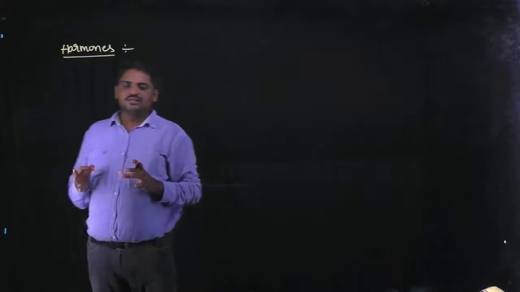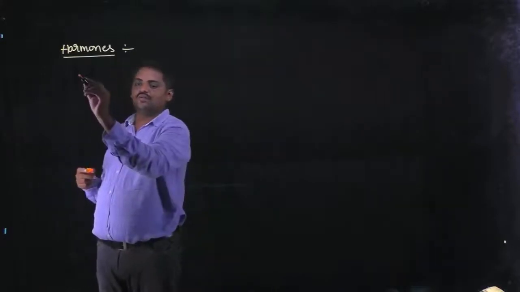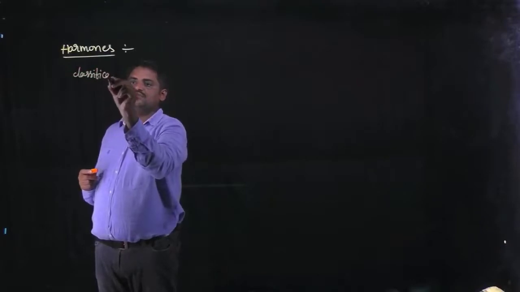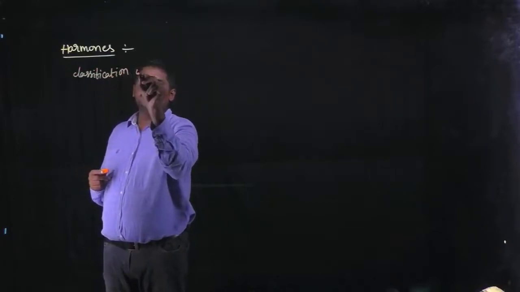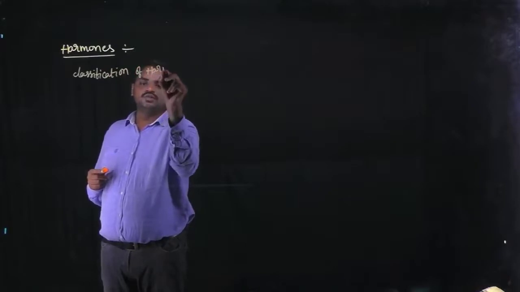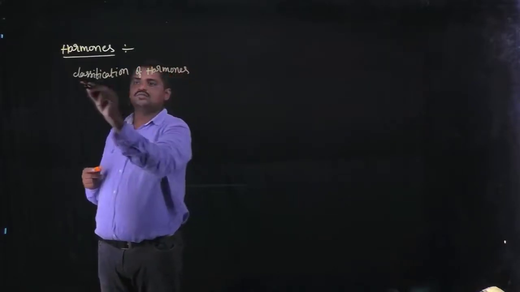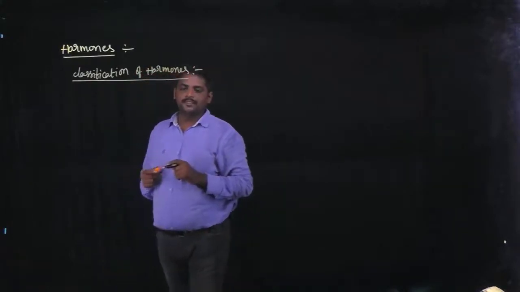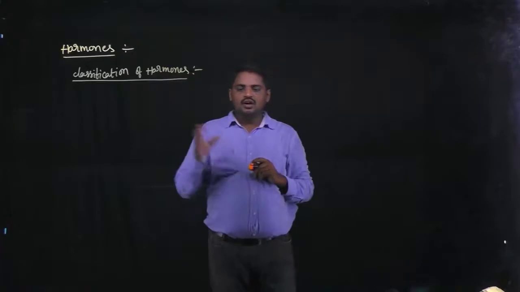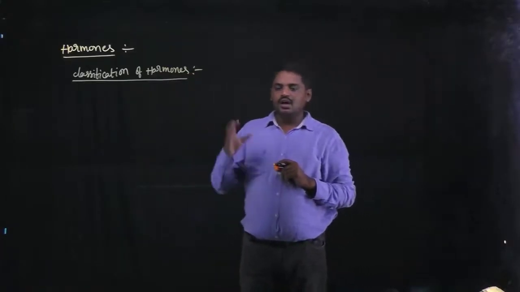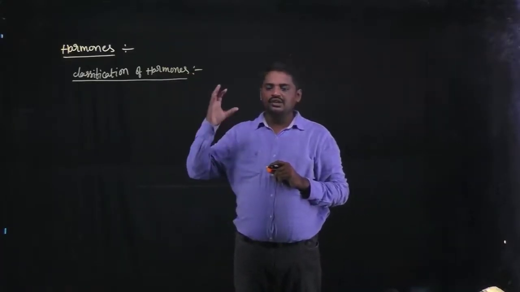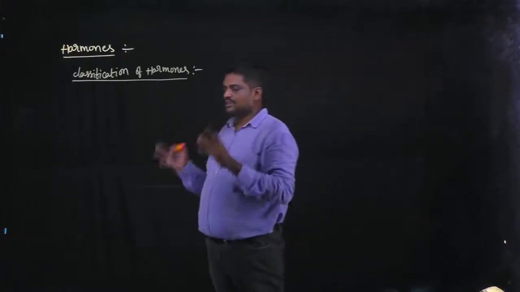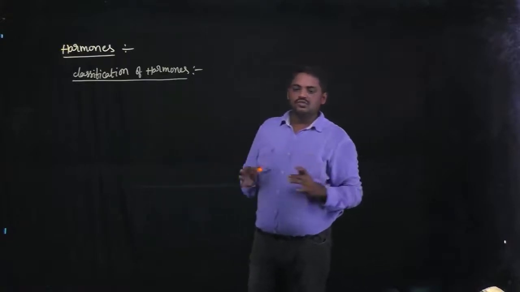Next, classification of hormones. Hormones are subdivided into two categories.